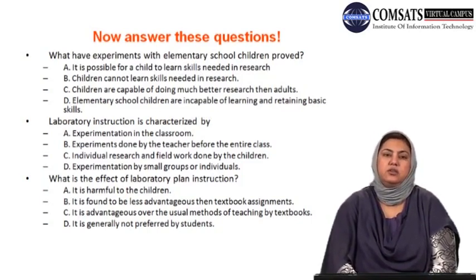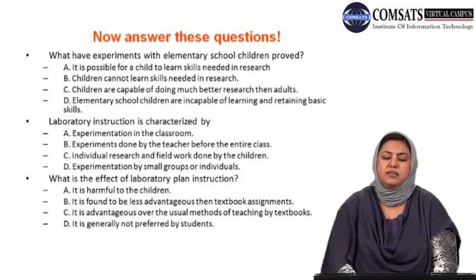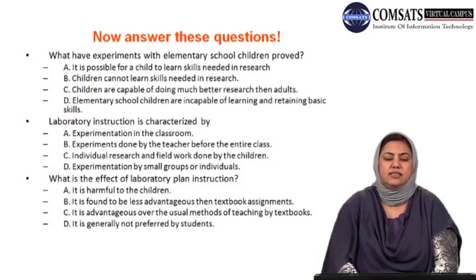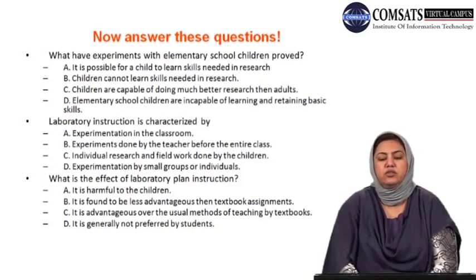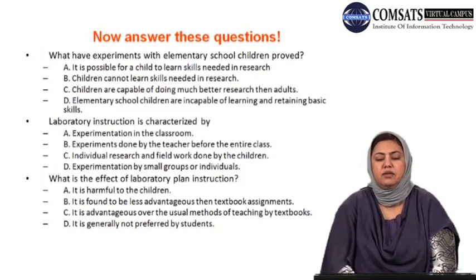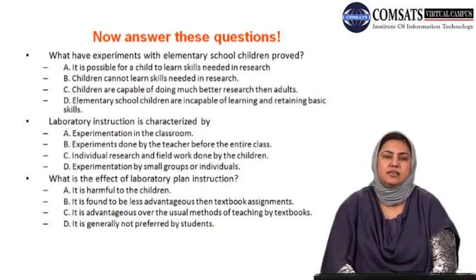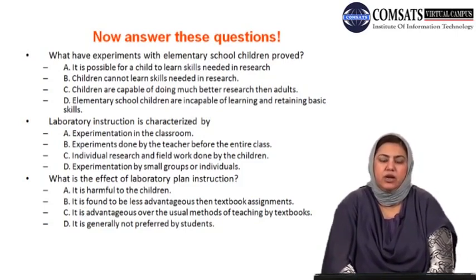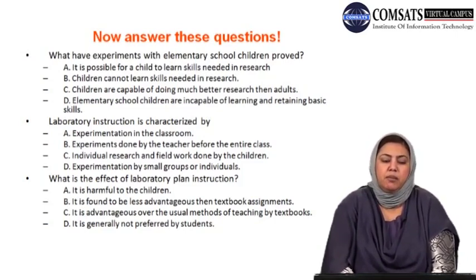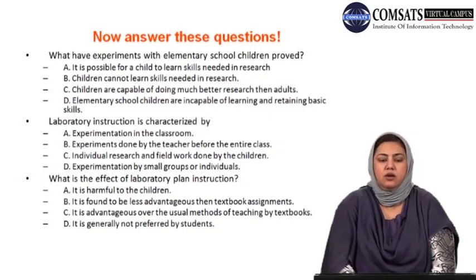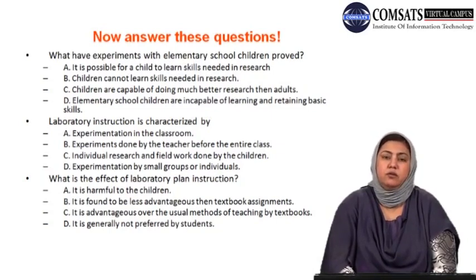Option C, children are capable of doing much better research than adults. And the final option, that is option D, it states elementary school children are incapable of learning and retaining basic skills. Now, if you remember some information from the 2 sentences you read, mark the correct answer out of these with the help of your memory.